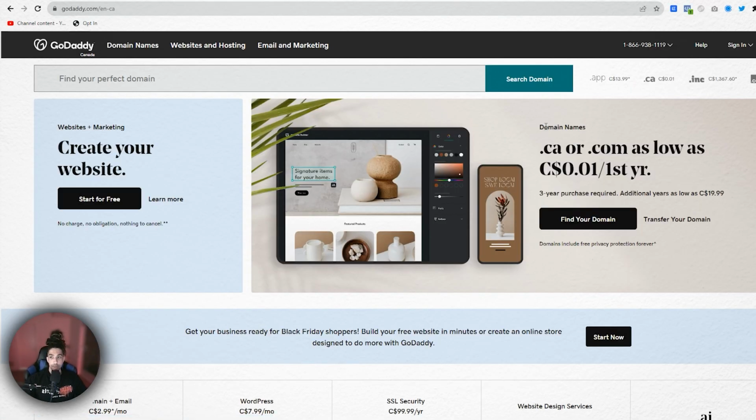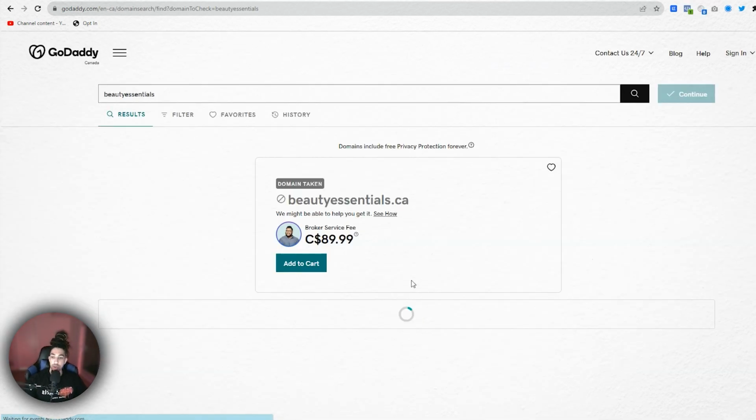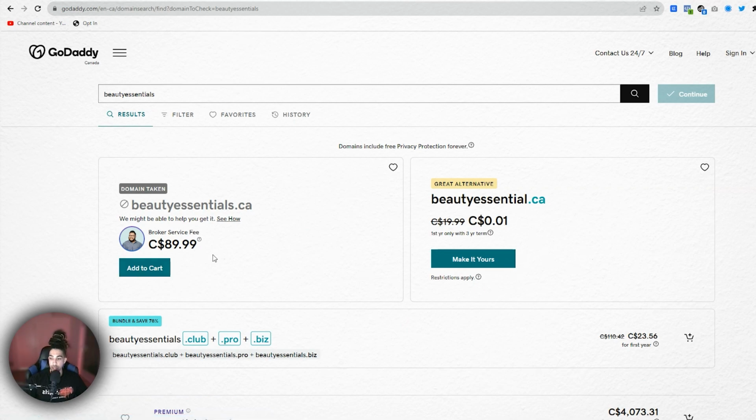So we're going to want to find a domain. I tend to use GoDaddy.com. So you're going to come in here and search up the domain name. You want to make sure that the domain's available. So this is where I would do everything. So let's say you wanted to create a beauty store, and we wanted to call it Beauty Essentials. This is going to tell you exactly what's available as far as domains.